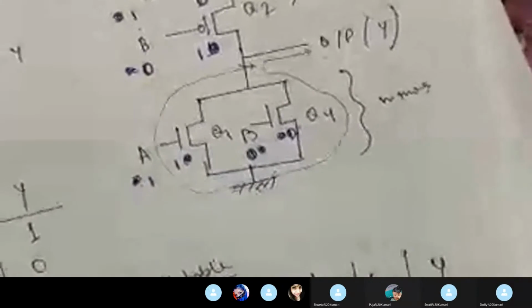And for the last combination, the 1-1 condition, meaning A is 1 and B is also 1. What happens? For A1, B1, for A1, B is also 1. For A1, this is 0, and for B1, this is 0.